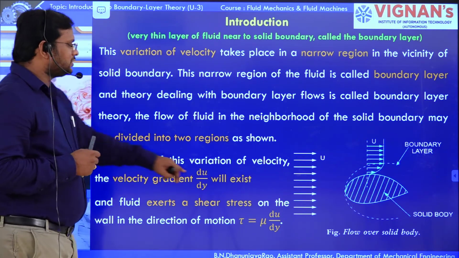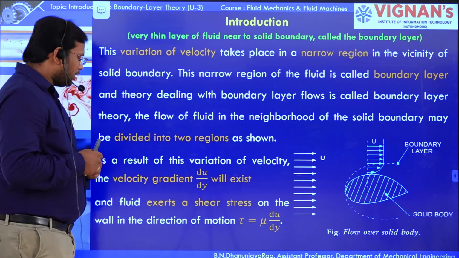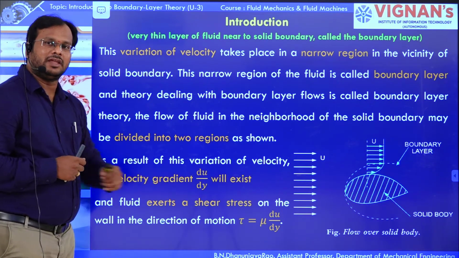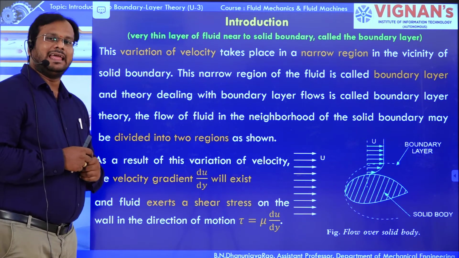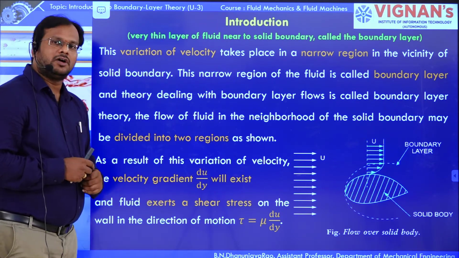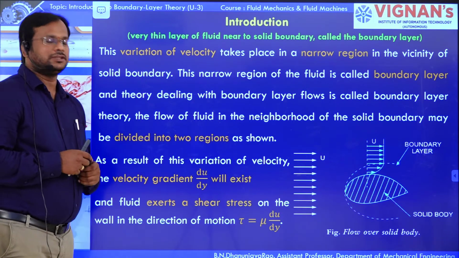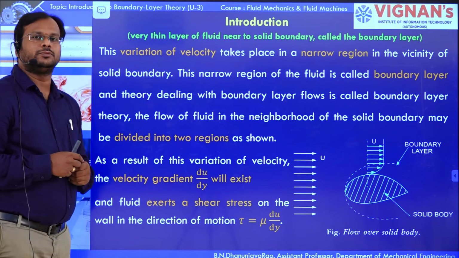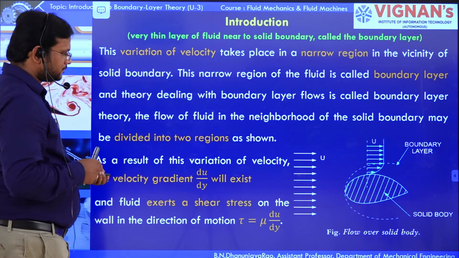As a result of this variation, the velocity gradient du by dy will exist, and the fluid exerts a shear stress on the wall of the solid boundary, that is tau is equal to mu du by dy.